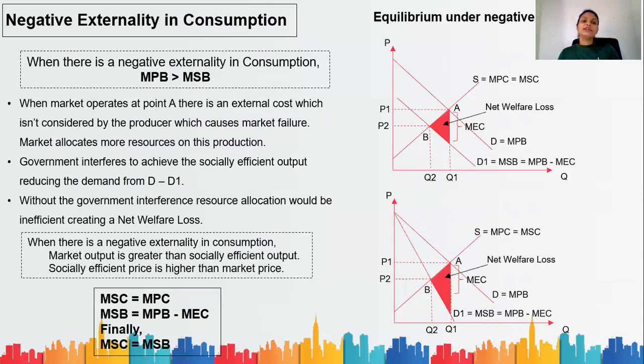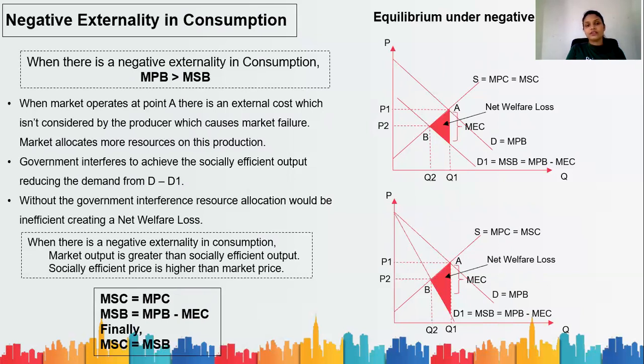When the market operates at point A, currently the market is operating at point A. I have my private benefit. This demand curve is equal to marginal private benefit. Supply is with no issues. When the market operates at point A, there is an external cost which isn't considered by the producer, which causes market failure. The market allocates more resources to this production.